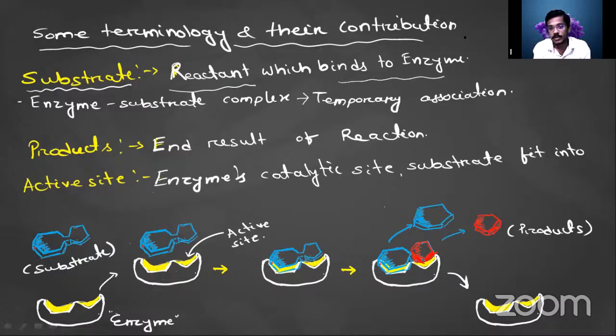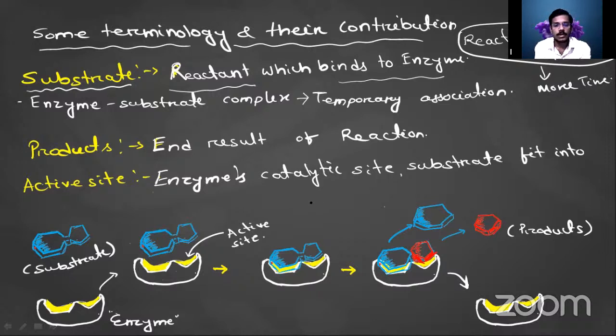Let me write the reaction here. The reactant will convert into your product, but it will take more time. If you see this simple reaction, it will take more time.